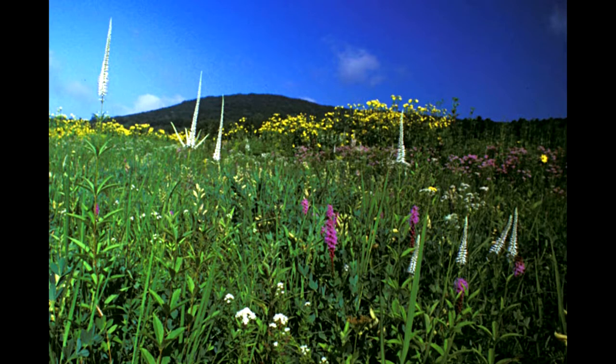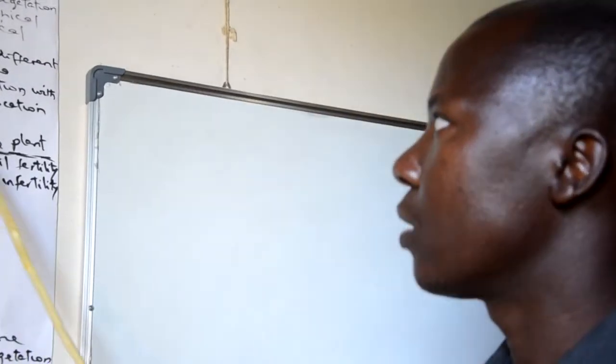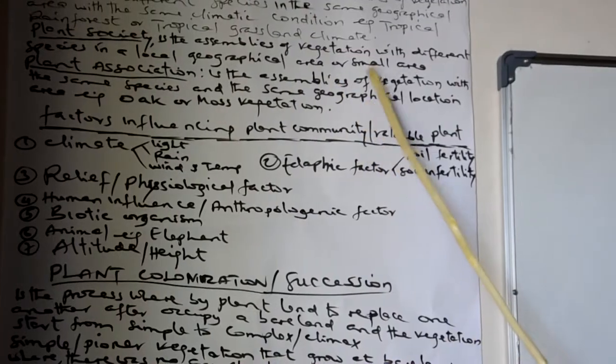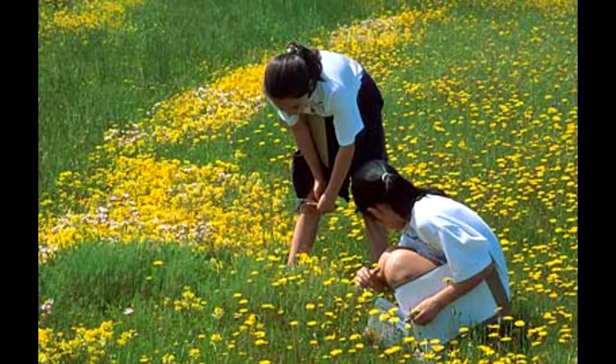Example, tropical rainforest. Plant society is the assemblage of vegetation with different species in a local geographical area or small area. Plant association is the assemblage of vegetation with the same species in the same geographical location or area. For instance, oak trees or moss.